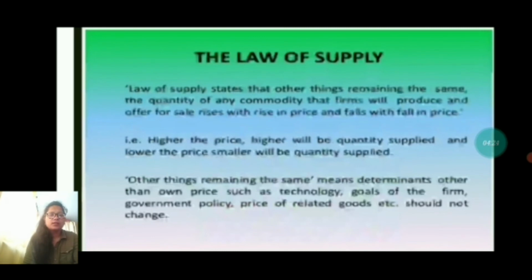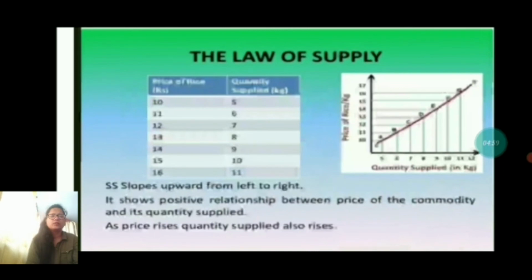The law of supply states that, other things remaining the same, the quantity of a commodity that the firm will produce and offer for sale rises with the rise in price and falls with the fall in price. That is, the higher the price, the higher the quantity supplied, and the lower the price, the smaller the quantity supplied. Other things remaining the same means determinants other than the own price, such as technology, goals of the firm, government policy, price of related goods, etc. They should not change. They remain the same as they are.